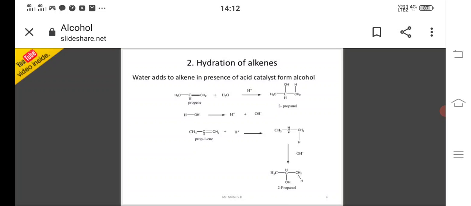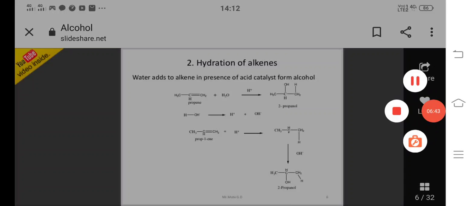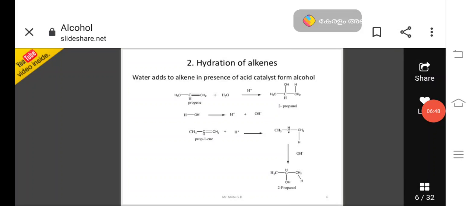Mechanism: first water is converted to H+ ion and OH- ion. Here propene, CH3CH=CH2, plus H+ ion: the pi bond shifts to this carbon and hydrogen is attached to CH2, converting it to CH3. The middle carbon has a positive charge, CH+. So here the hydroxy group attaches to the positive carbon and forms an alcohol. 2-propanol is formed. This is the hydration of alkenes.